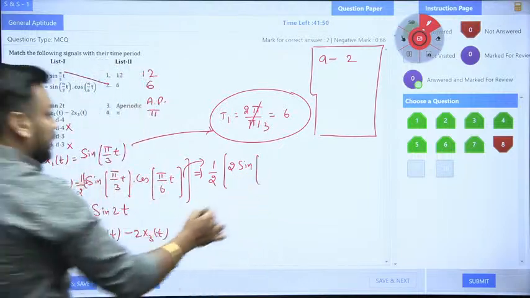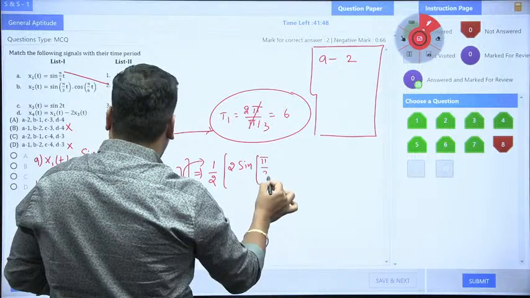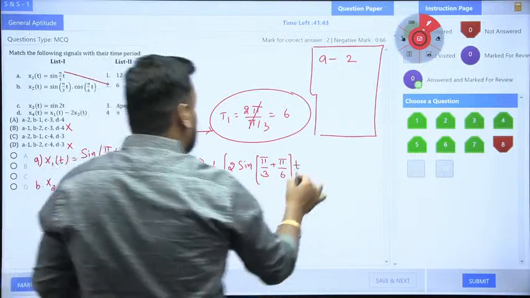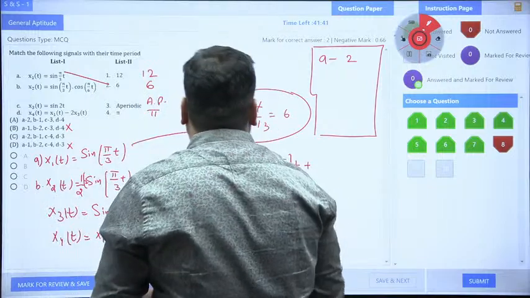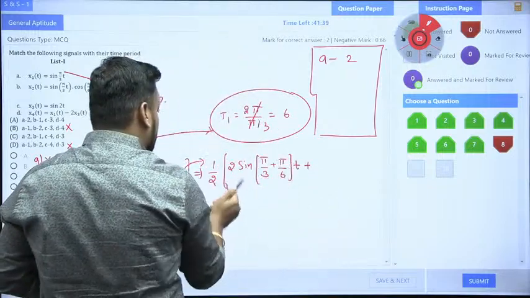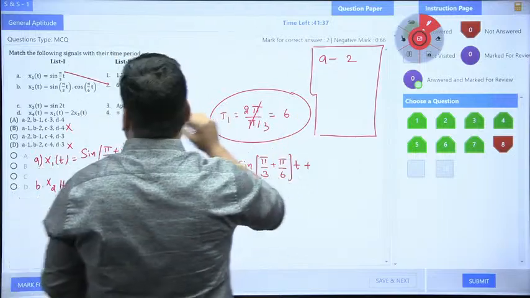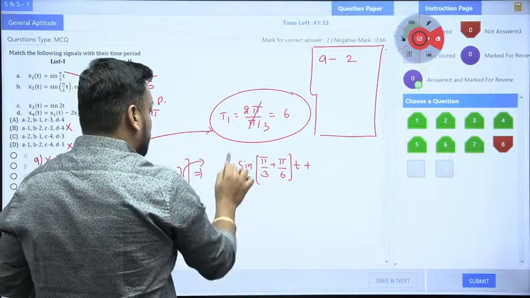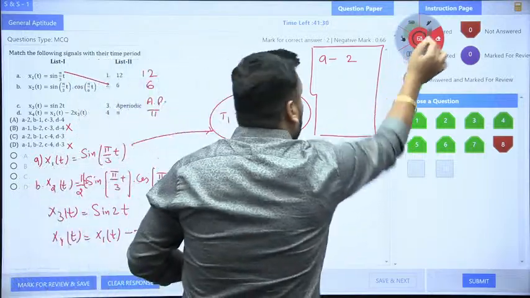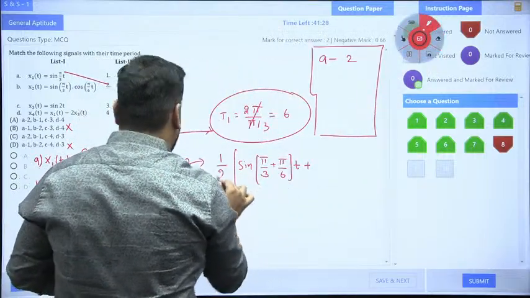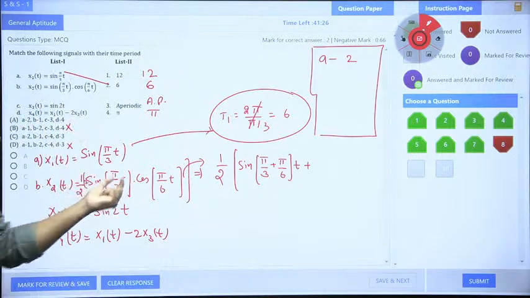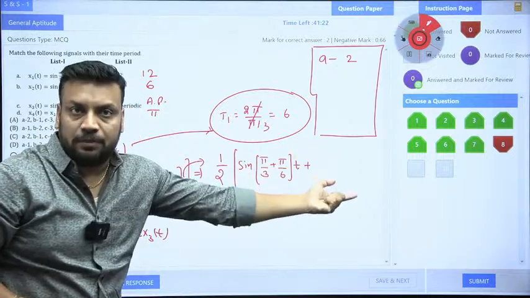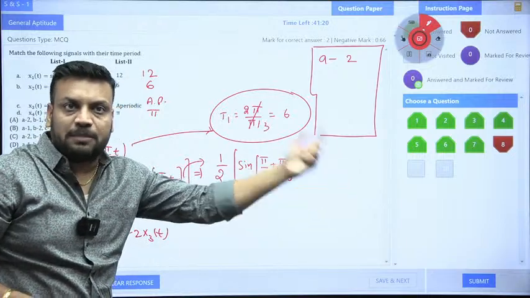So you will get pi by 3 plus pi by 6, into t, for sin(A plus B). Because 2 is already covered, only the half stays outside. So let me use the eraser here. Again I will write, no problem. So half is already outside now, because 2 sin A cos B is nothing but sin(A plus B) plus sin(A minus B).